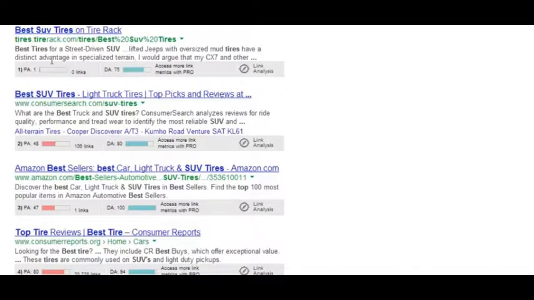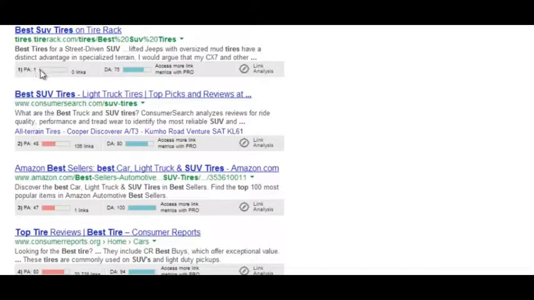So the main emphasis you want to put on the authority of your competition is page authority, right? Because you're only competing with those pages. And while the pages might be on an authority site like Amazon, sometimes you can bump over them if you have more authority on that particular page. So what I like to do is just take a quick rundown of the page authority in the top 10.